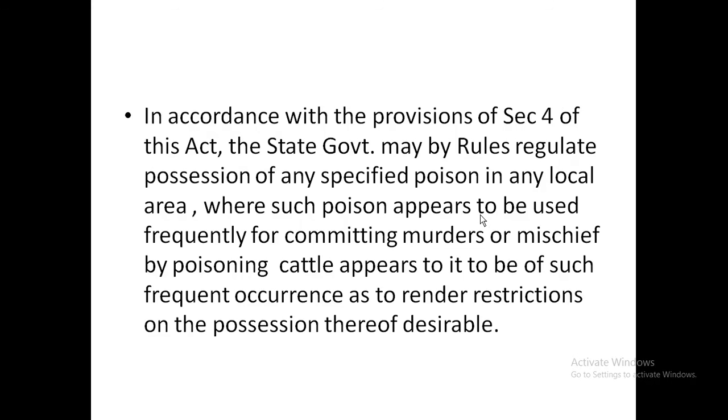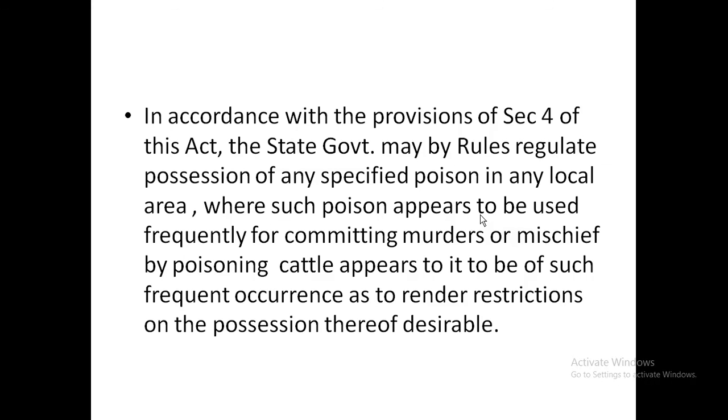possession of any specified poison in any local area where such poison appears to be used frequently for committing murders or mischief by poisoning cattle, and appears to it to be of such frequent occurrence as to render restrictions on the possession thereof desirable. It is an important provision, Section 4 of this Poisons Act, where the state government is empowered to regulate possession of any specified poison in certain areas.